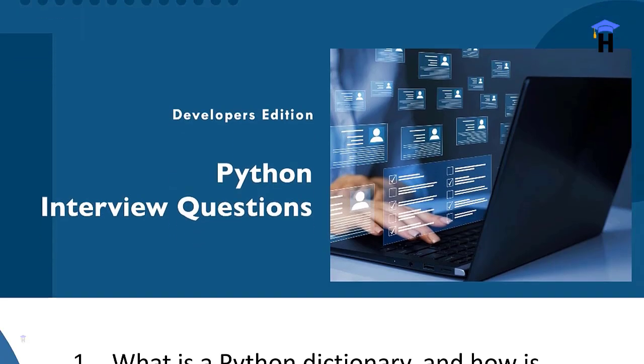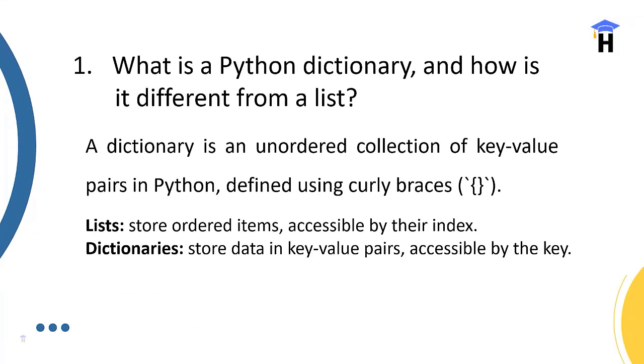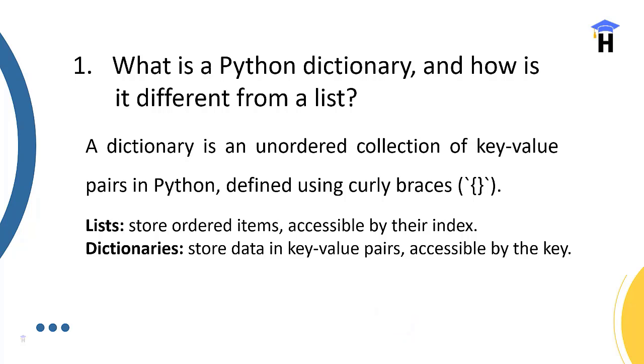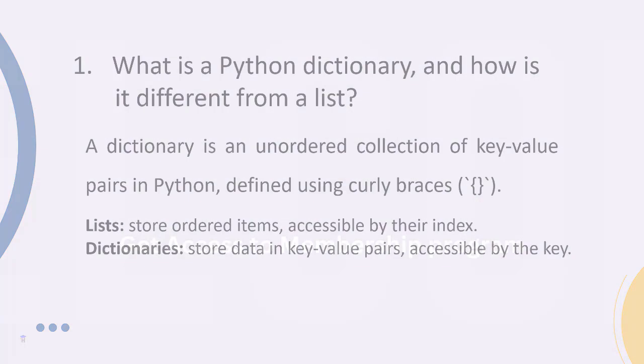So let's begin. These are very important questions to understand how to give a proper, more accurate response to the interviewer. So what is a Python dictionary and how is it different from a list? A dictionary is an unordered collection of key-value pairs in Python, defined using curly braces. Lists store ordered items accessible by their index positions. A dictionary stores data as key-value pairs, name-value pairs, accessed by its keys.